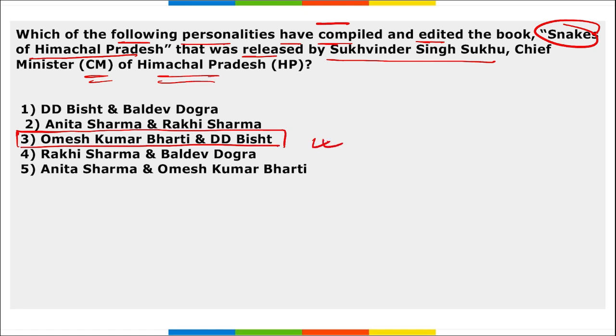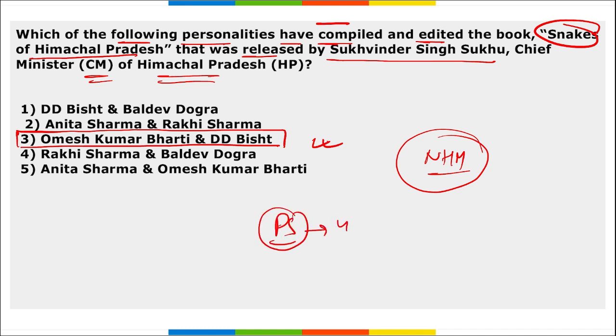Next, this book was published with funding from National Health Mission in Himachal Pradesh, and Umesh Kumar Bharti received Padma Shri, that is the 4th highest civilian award, in 2019 in the field of medicine.